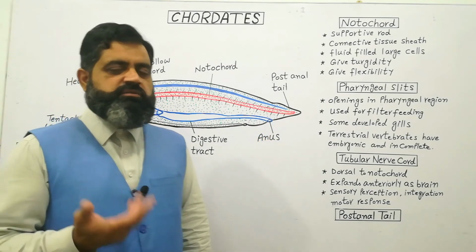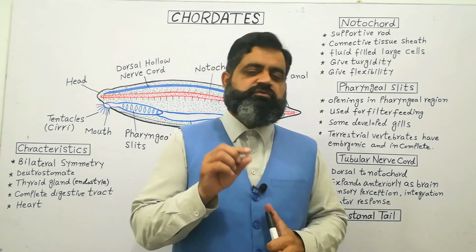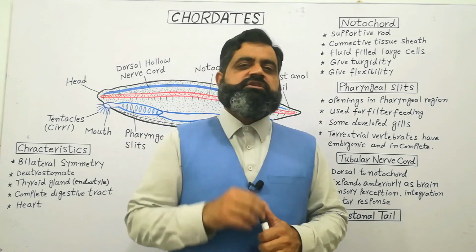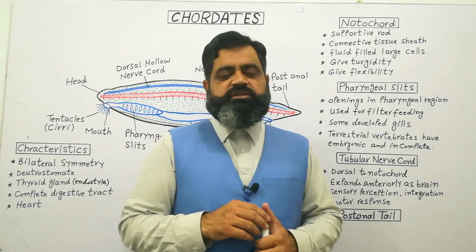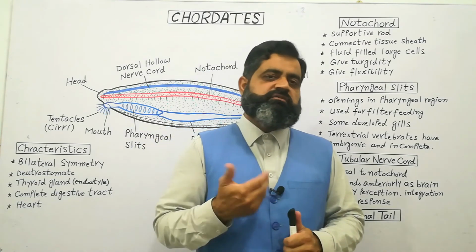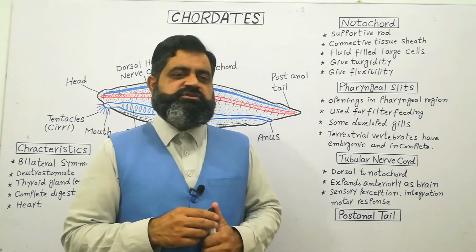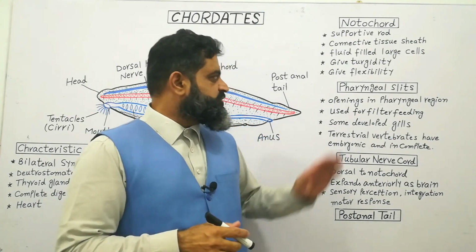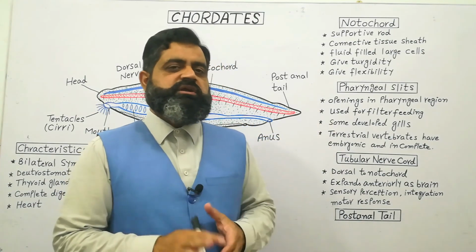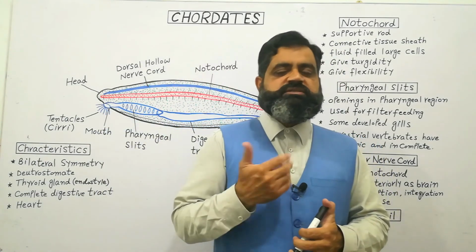But in other animals, like in humans, this tail has disappeared and is only present in the form of the coccyx, which is a fusion of four bones. But in some other mammals, reptiles and birds, they have tails which are developed into a very specific structure which helps them to locomote better and adapt to their environment. So these are four very important characteristics of chordates which must be present in animals to be placed in phylum Chordata.